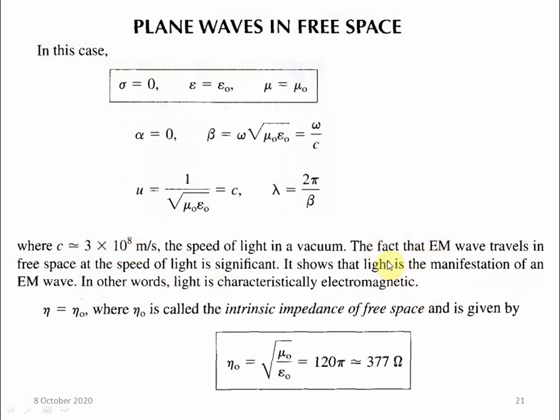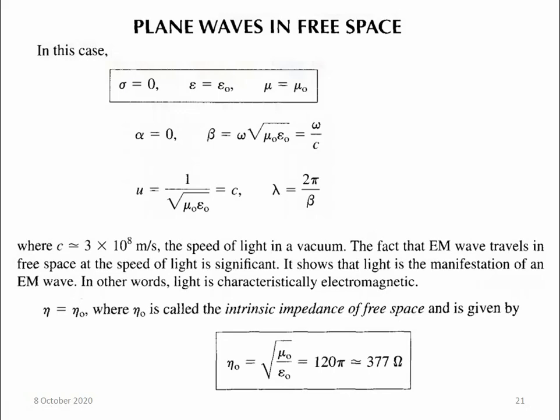So light is the manifestation of the electromagnetic wave. Light is characteristically electromagnetic. If we talk of light rays, we sometimes say electromagnetic rays. Why? Because the speed and the nature of light waves are similar to the electromagnetic wave. And here eta equals eta 0.